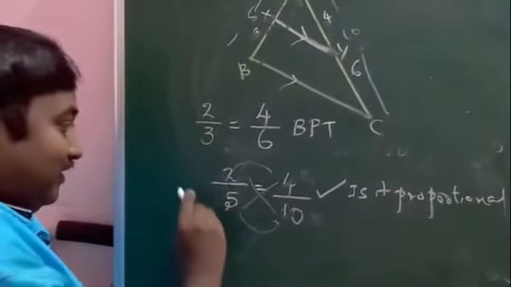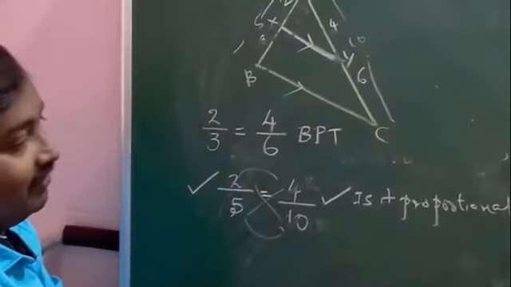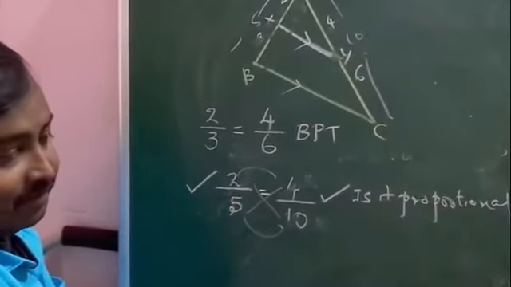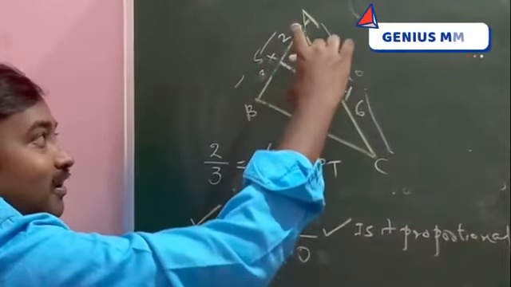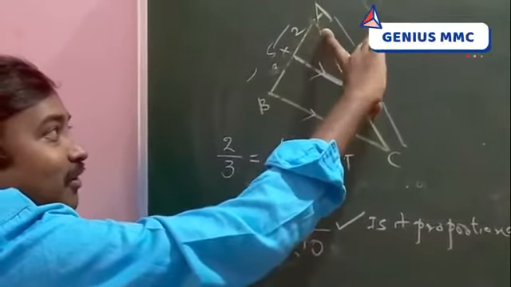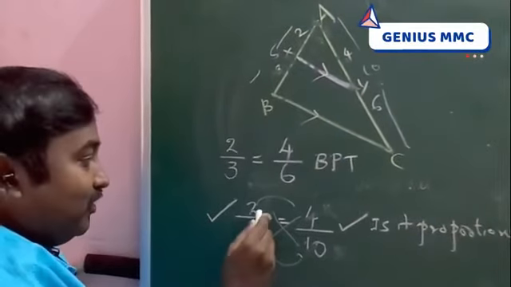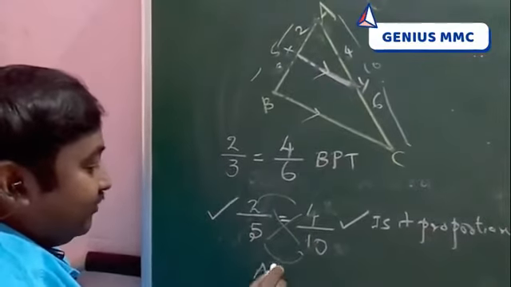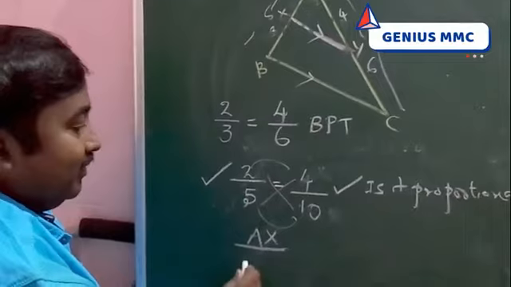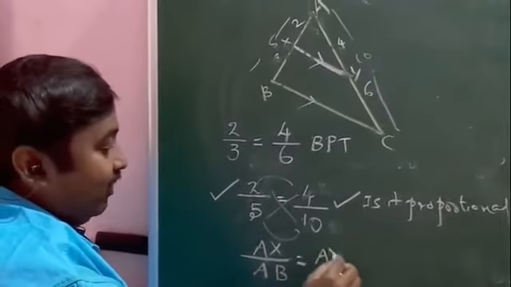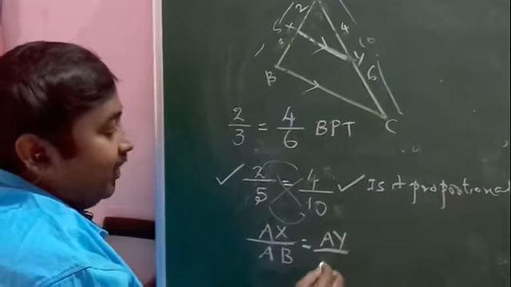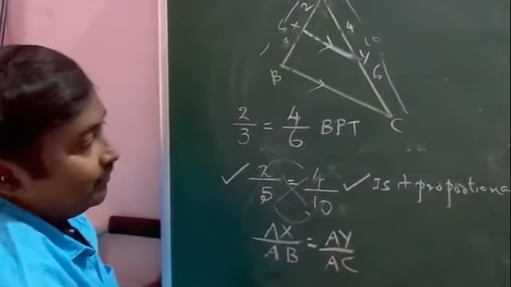That means this also can be written as another way of BPT. Taking the smaller side and the bigger part. Here also smaller side and the bigger part. Here 2 is nothing but AX, by the bigger side AB. 4 is AY, divided by 10 which is AC.